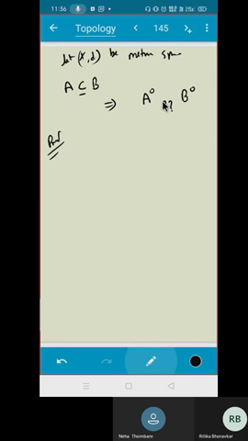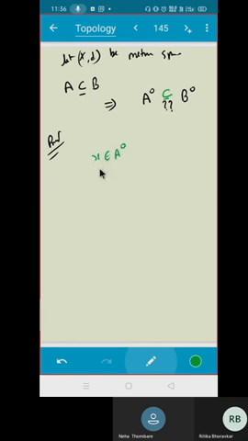A interior must be a subset of B interior. So maybe this is what you would like to prove, but they cannot be equal. Okay, so you should start with the proof. Let us take some element here. You need to prove that element belongs to this. Correct? So start. Let x belong to A interior.